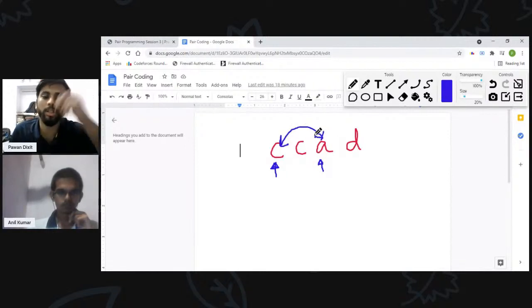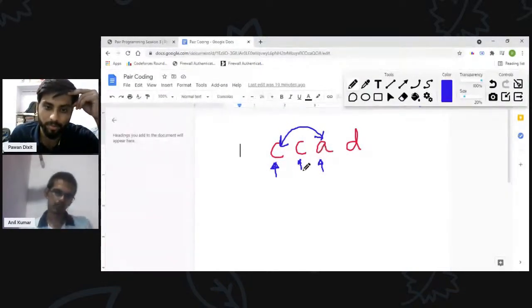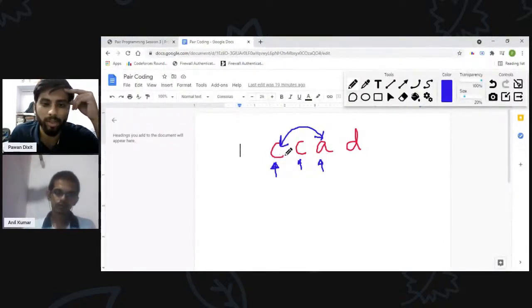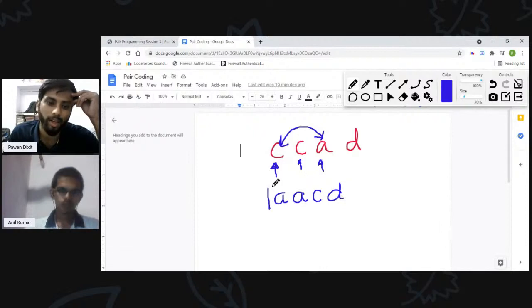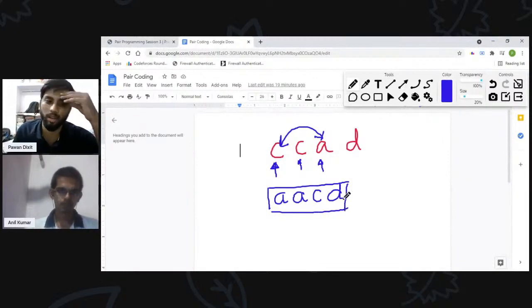Here one more thing: if I am converting this C to A, then I have to convert all the occurrences of C into A, right? Basically, we are not just swapping, we are replacing all the occurrences between both of them. So I will be replacing all the C's present in the string with A, and all the A's with C. After this operation, the string will be converted to this, and I can make at most one operation. So I think this will be the most optimal answer.